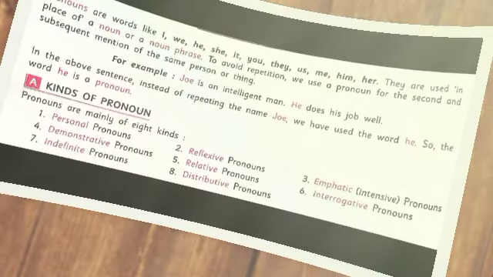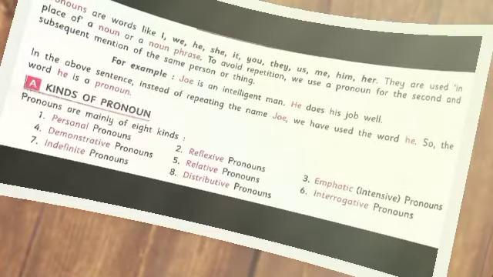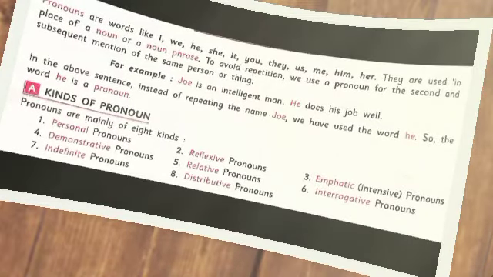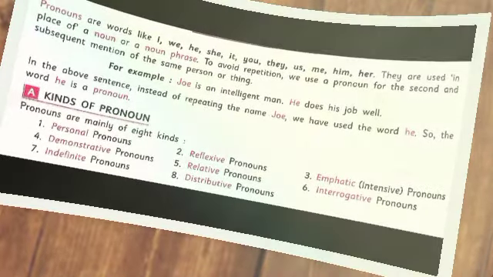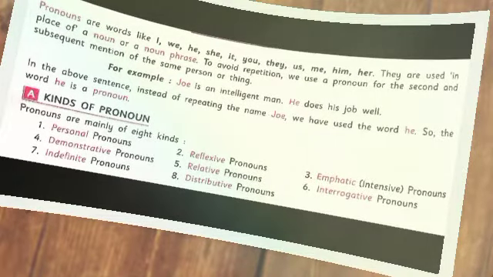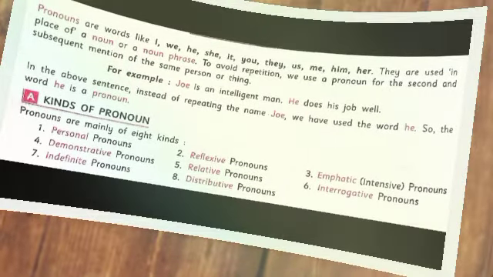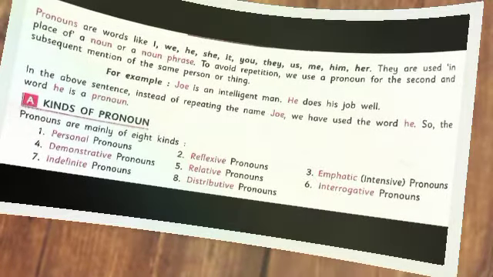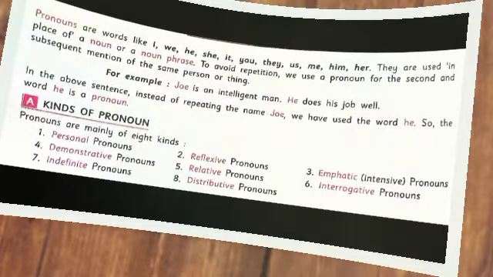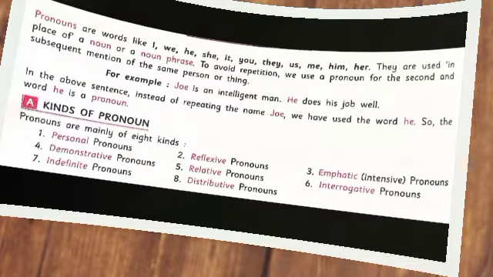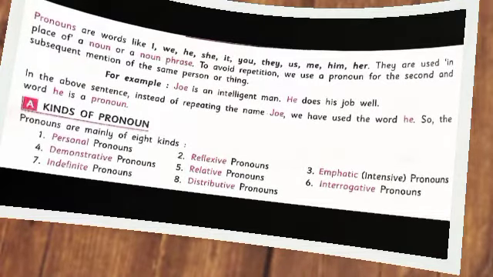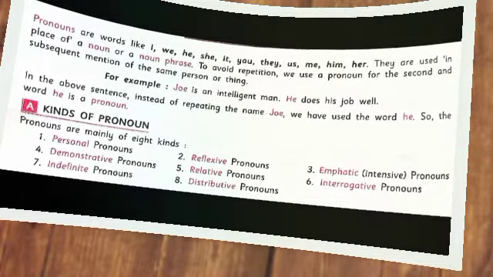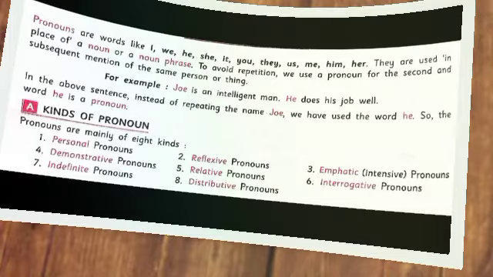For example, Joe is an intelligent boy. He studies hard. It would be funny if we write, Joe is an intelligent boy. Joe studies hard. Joe sings well. So we have to repeat Joe, Joe, Joe. So to avoid this repetition, we use a pronoun and we write, Joe is intelligent.